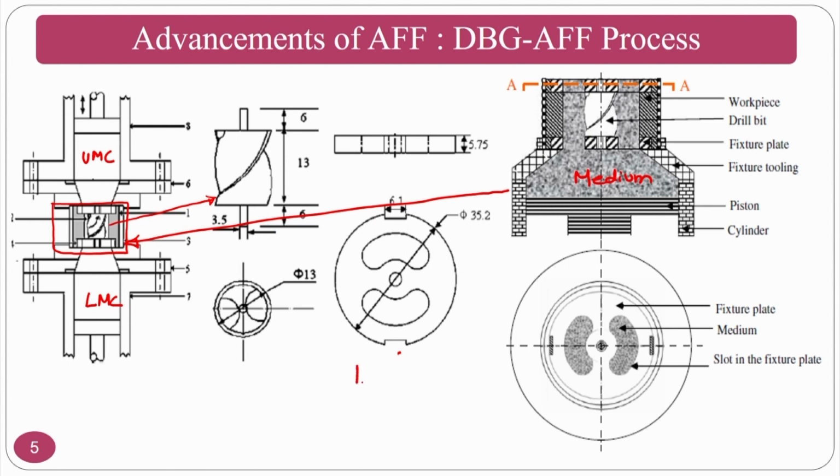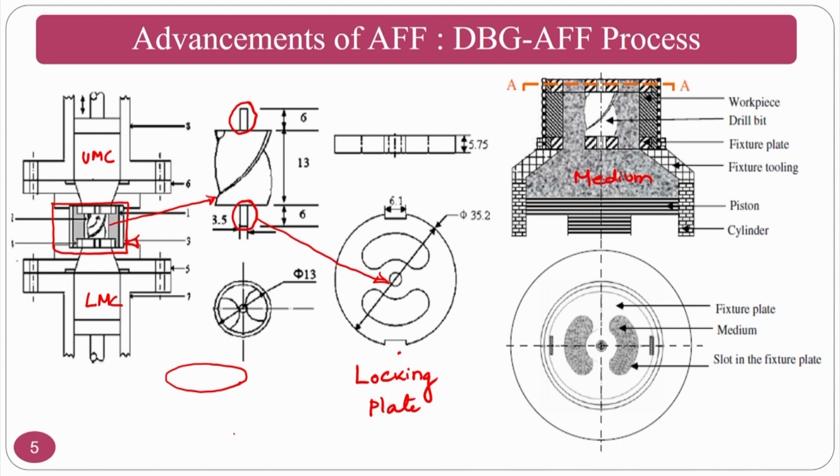This is a locking plate where your drill bit's two edges are fixed to the hole that is provided in the locking plate. So I have one locking plate here and another locking plate here. In between there is a hole and there are openings, all the kidney shaped openings. So here you will fix your drill bit.